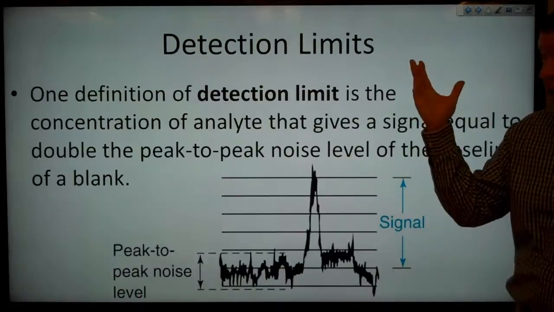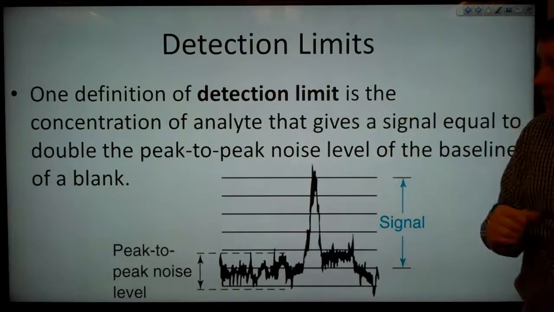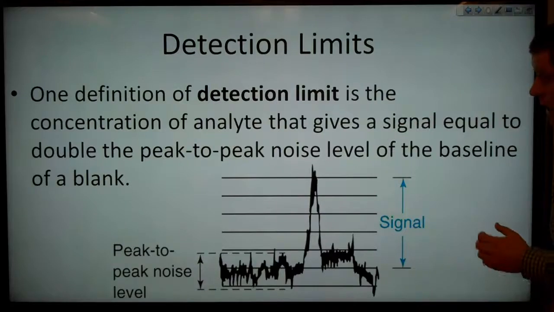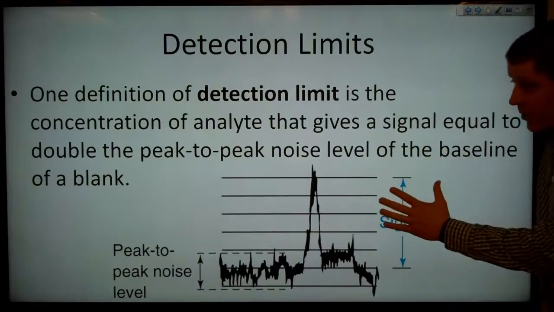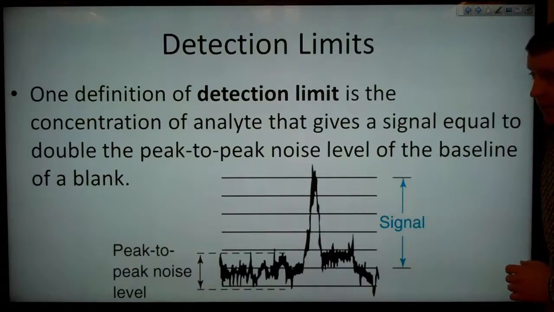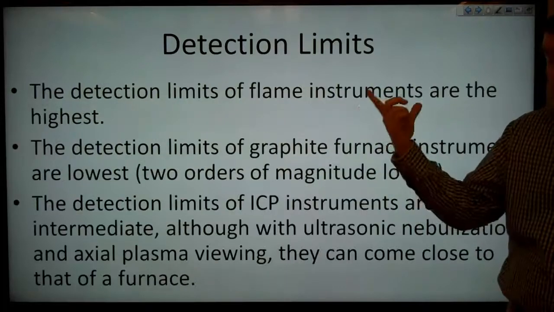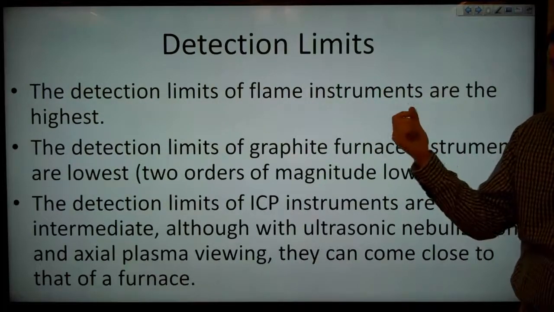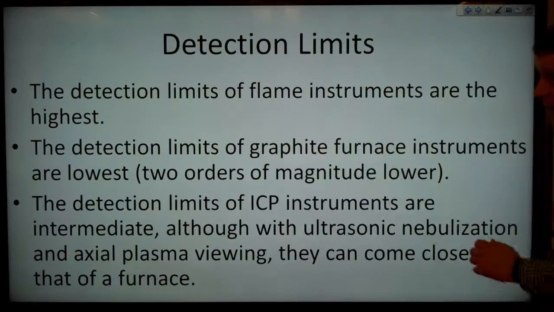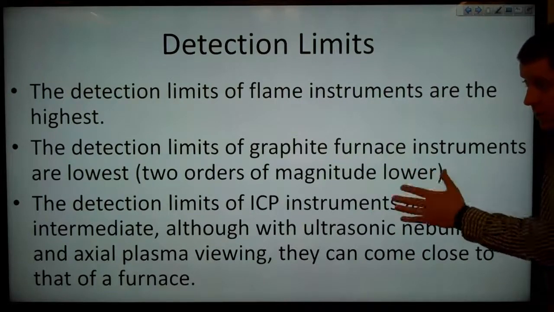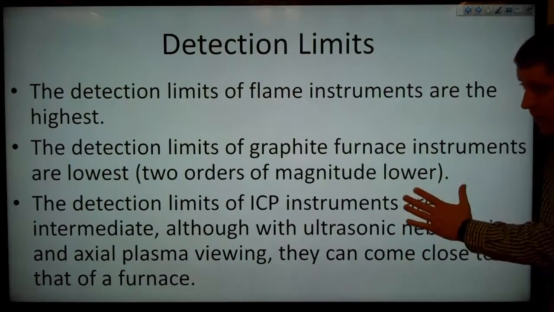So now let's turn to detection limits. One definition of detection limit is the concentration of analyte that gives a signal equal to double the peak-to-peak noise level of the baseline of a blank. The detection limits of flame instruments are the highest. The detection limits of graphite furnace instruments are the lowest. These are 2 orders of magnitude lower.